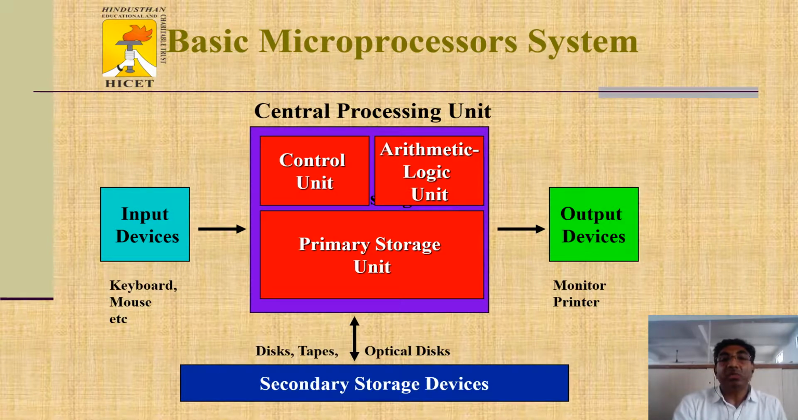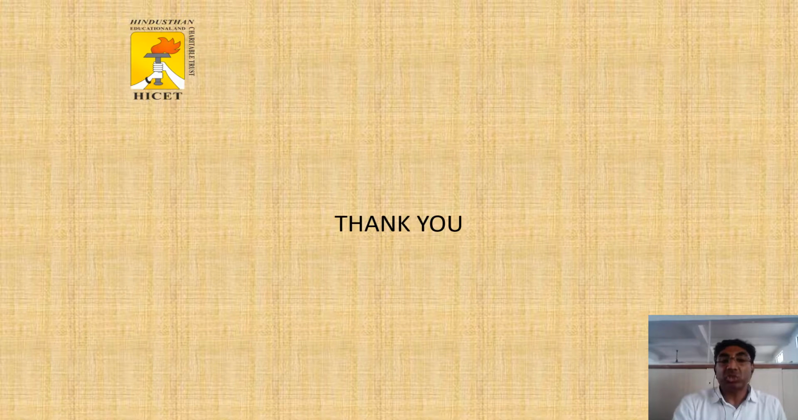Then the central processing unit is connected to the input device to get data from the input. After processing, the data is sent to the output device. So this is the overall block diagram of the microprocessor. This is the introduction about the microprocessor. Thank you very much.